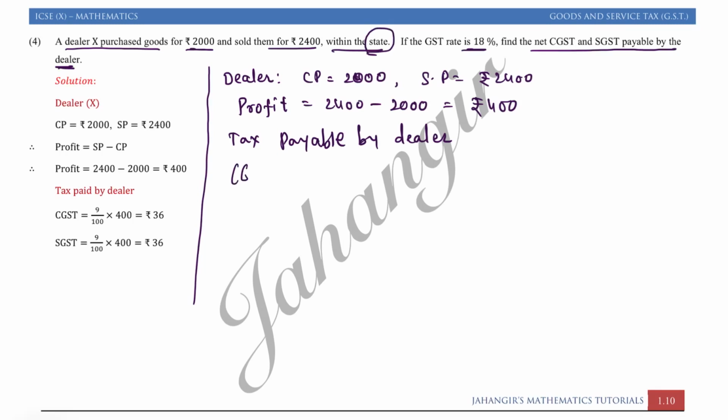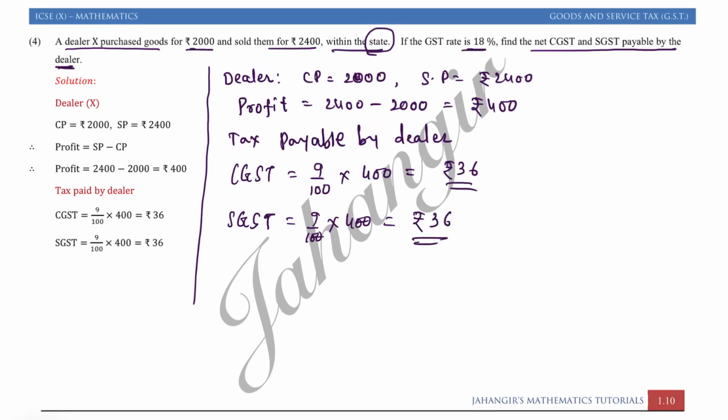So here we will say CGST is equal to 9% of the profit. 9 fours are rupees 36, and SGST is also 9% of rupees 400, that is equal to rupees 36. So whenever there is a tax payable by the middle person, always find tax on the profit.